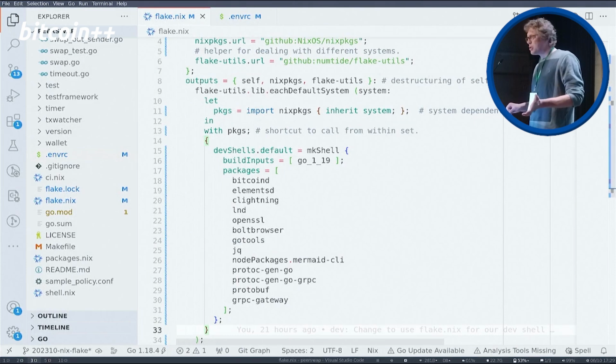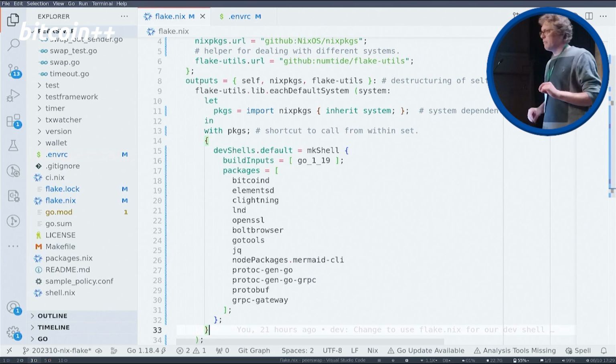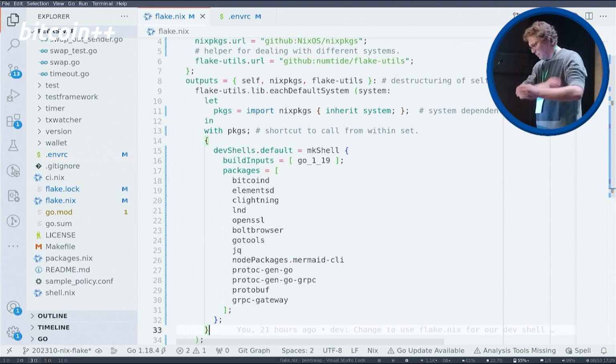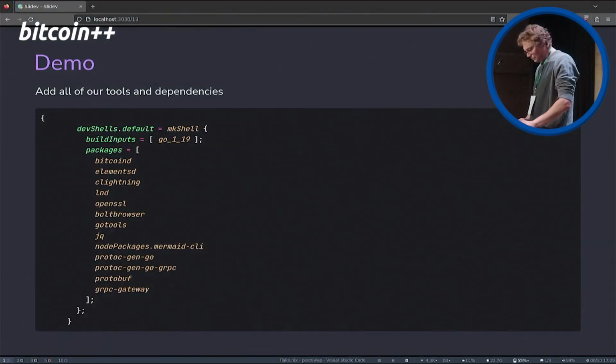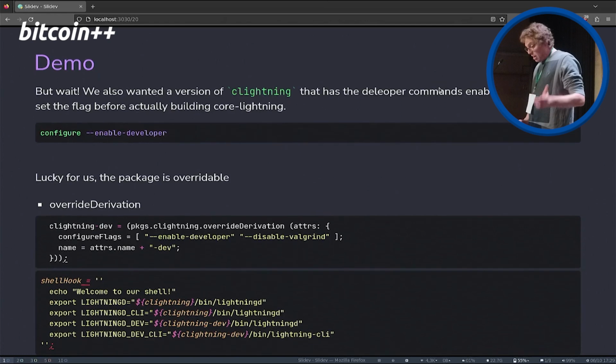I'm not really sure why they distinguish between build inputs and packages. That might be questioned for some expert, but basically they use all the fields or attributes that you also have when you make derivations, more or less. Okay, yeah, I mean that's more or less what we want.